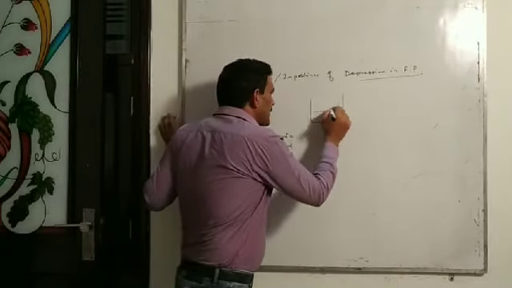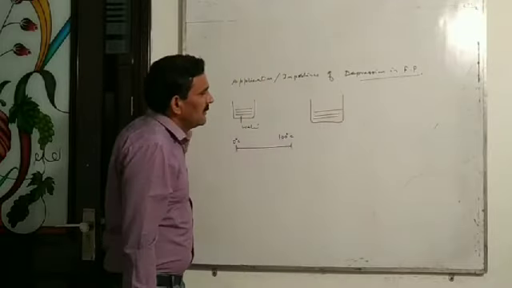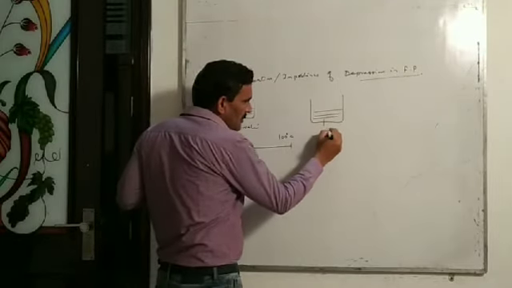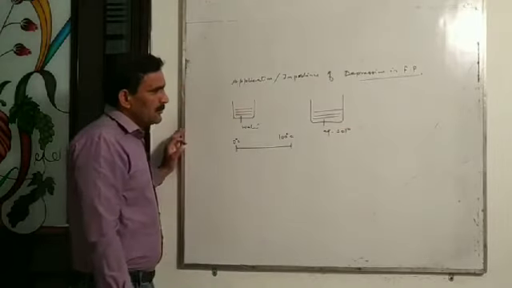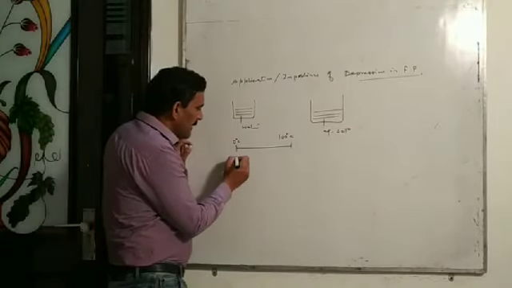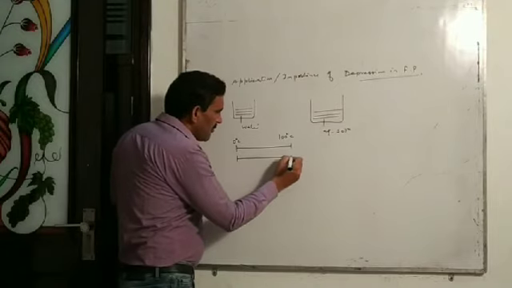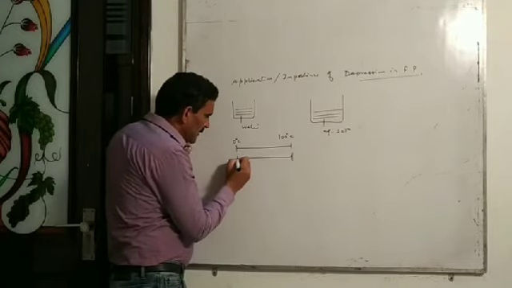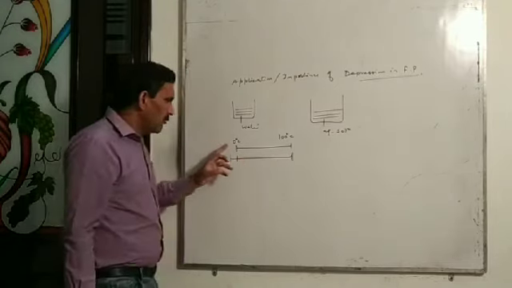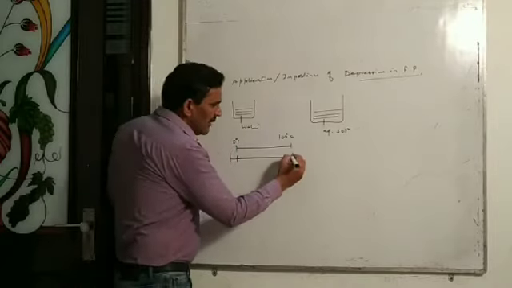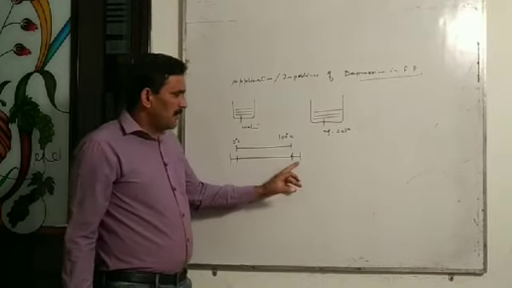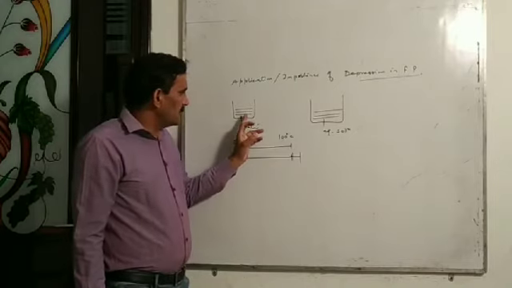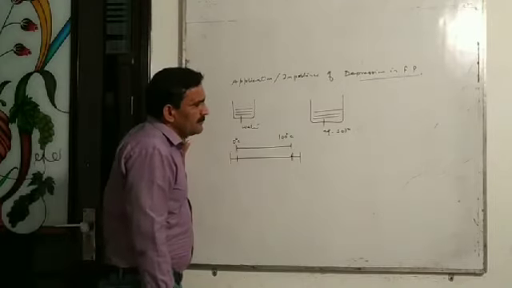But if we have some aqueous solution containing some non-volatile solute, that will be having freezing point lower than 0 degree Celsius and boiling point higher than 100 degree Celsius.